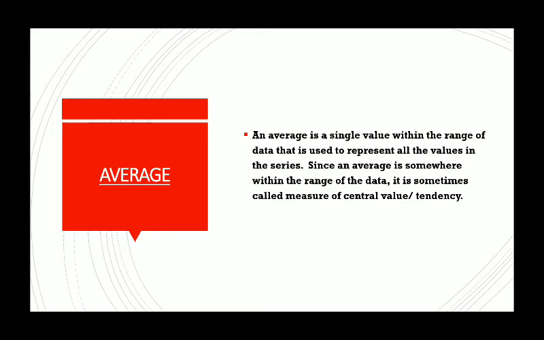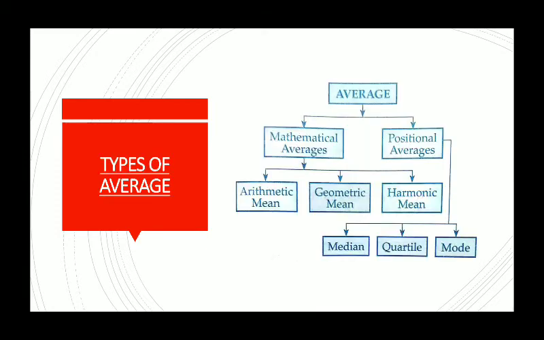So let's discuss this average with different types. What are the different types of average? Averages can be of two types, mathematical average and positional average. Mathematical average means the averages which are calculated by taking into account the values of items, like arithmetic mean, geometric mean, harmonic mean. All these are value types of average. Means we will calculate the mean value. Okay, means the average which we commonly use, add them up and divide by the number of units.